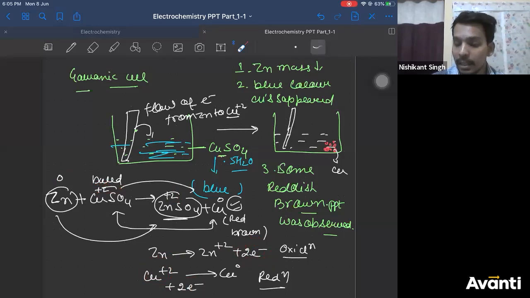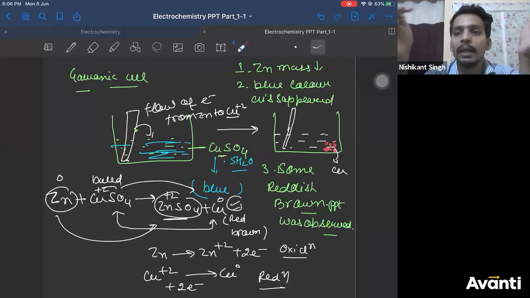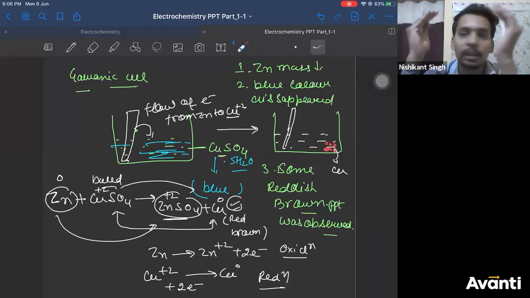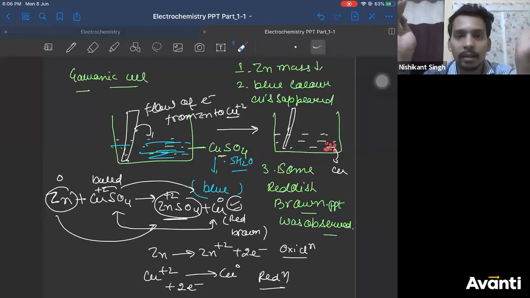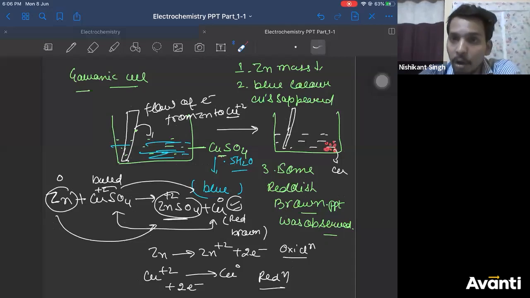So if it happens, zinc is giving 2 electrons to copper 2 plus. So if I can make a wire between them, then electron will flow through the wire, and when electron flows, we will get a current. So this is how we thought we can generate an electric current. This is the experiment given in your textbook. You can go home and read once. If at all we want, we can make questions out of this experiment. Right?